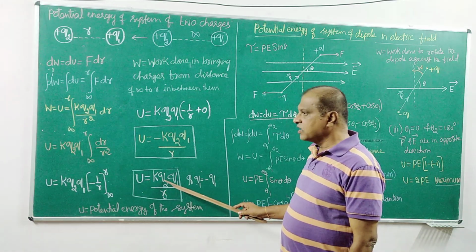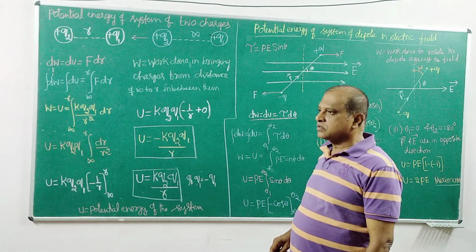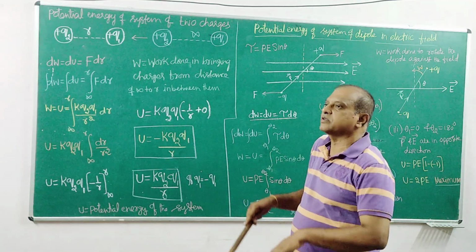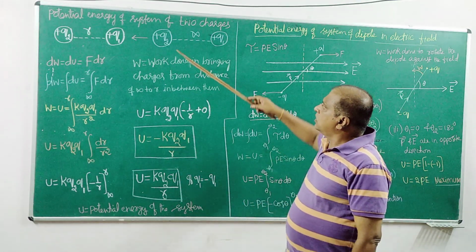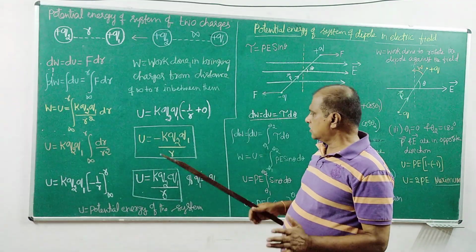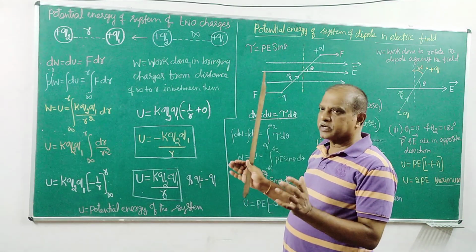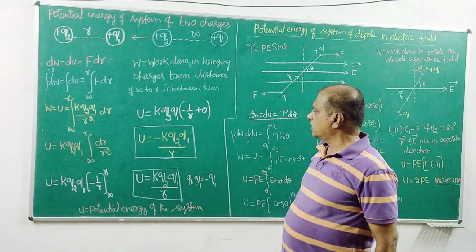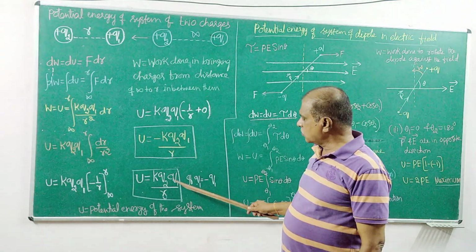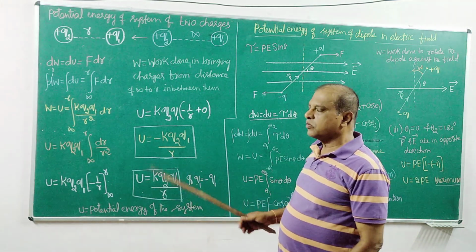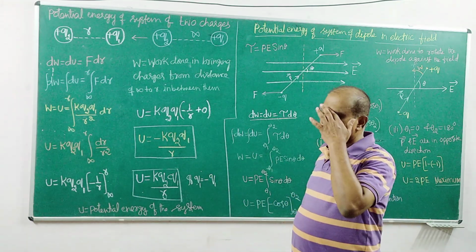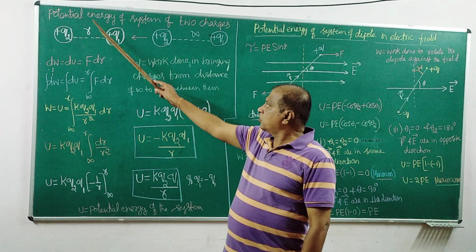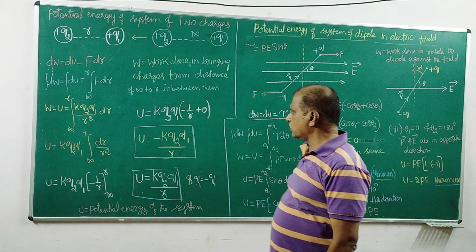If the charges are different, one positive and one negative, work is not done on the system; work is done by the system itself, because the electrostatic force will attract them. That amount of work done by the system is stored as the potential energy of the system.